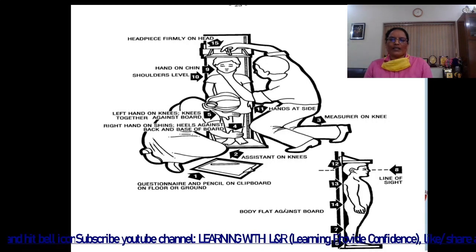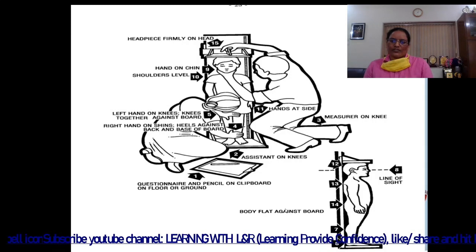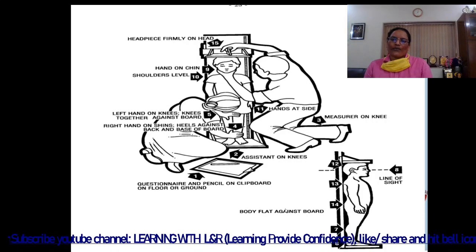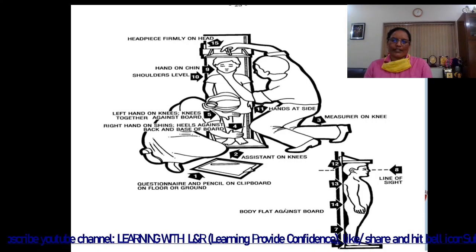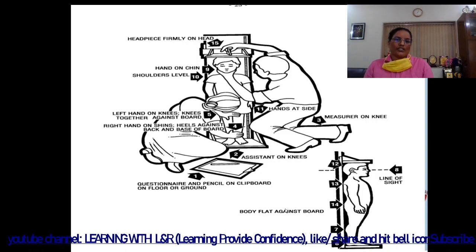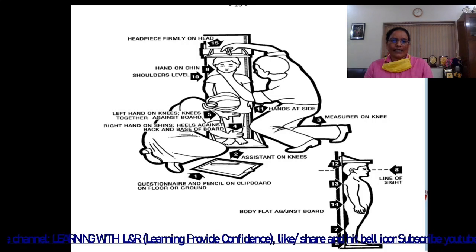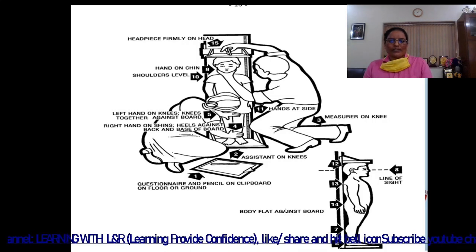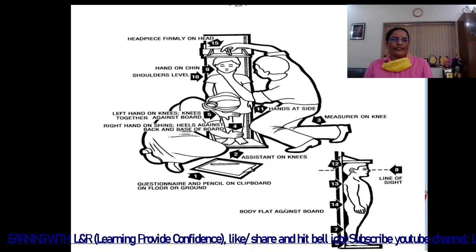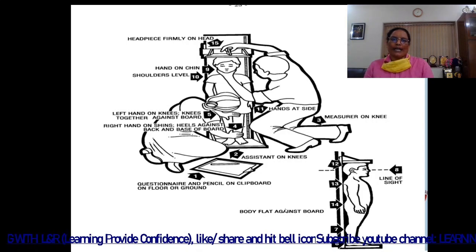Sixth is on another picture, body flat against board. Sixth and seventh points are covered here. And the eighth one, line of sight. Eighth point covered here. Then the ninth one is hand on chin. The tenth one, shoulders level. And the eleventh one, hands at side. Twelve, 13 and 14, again body flat against board. Then the fifteenth is headpiece firmly on head.